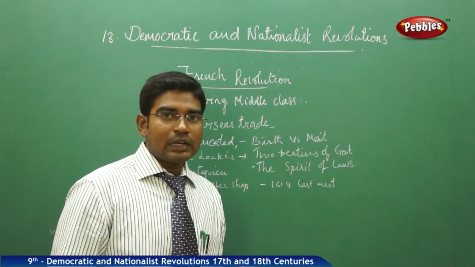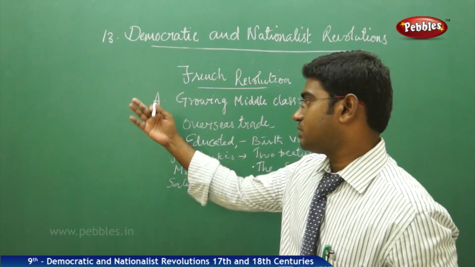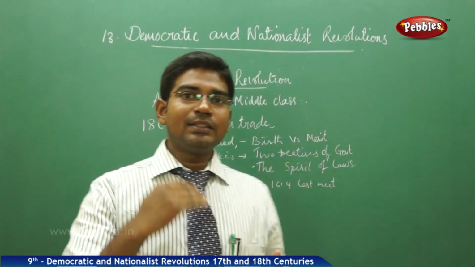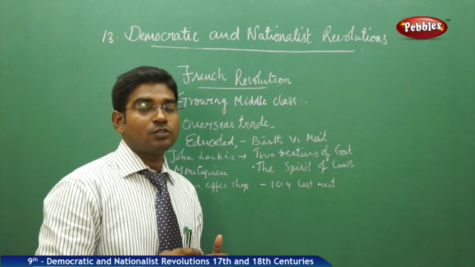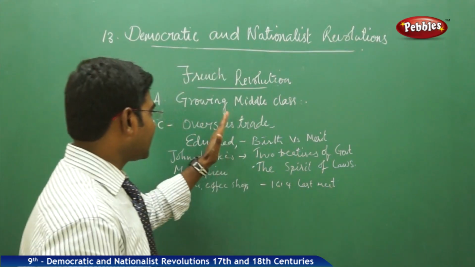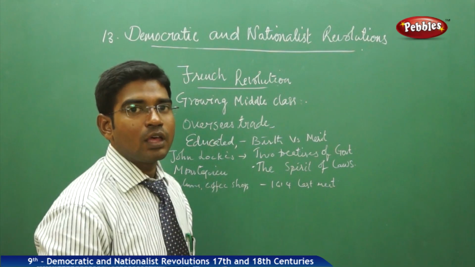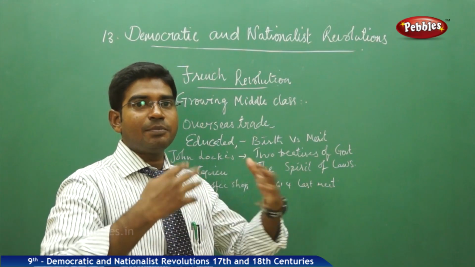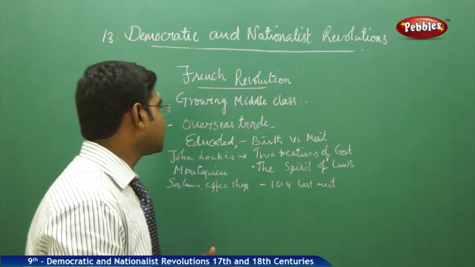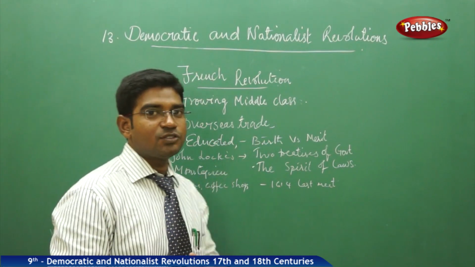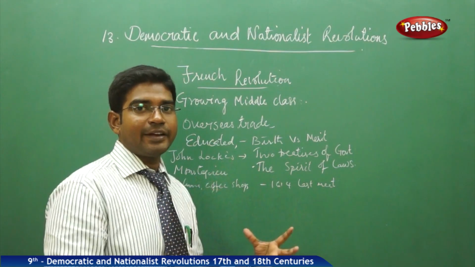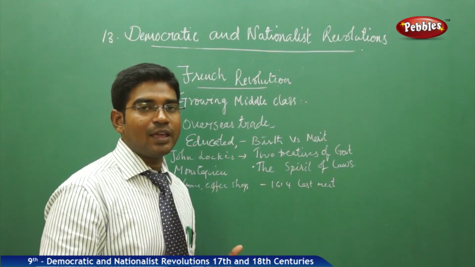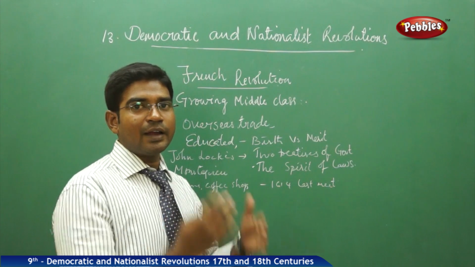Now, the growing middle class. As we have studied, we have three different estates of people: the first estate, the second estate, and the third estate. The third estate people also fall under the category of the middle class. But this middle class had become very strong in economic position because of some activities which brought them economic privileges. The first one was that overseas trade in the 18th century expanded the wings and the market of these people and earned a lot of income for them, which made them get privileges equal to the rich people and the noble community.